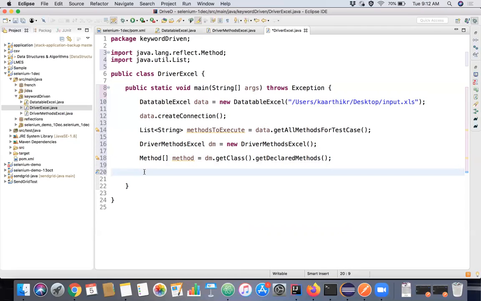There's only one more final step pending. We just have to iterate this list and invoke the method here. So we'll use two for loops, one to iterate over the list of strings in the methods to execute list.